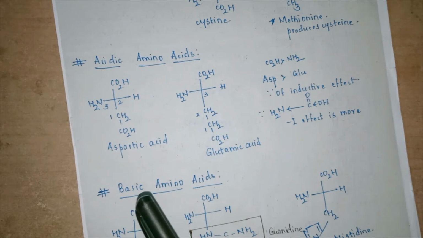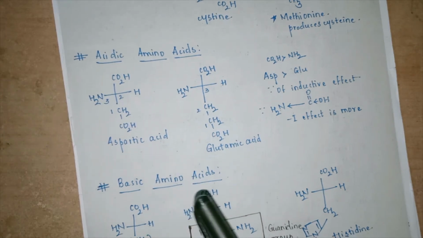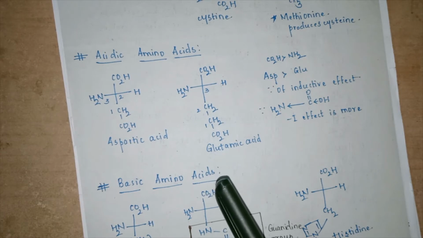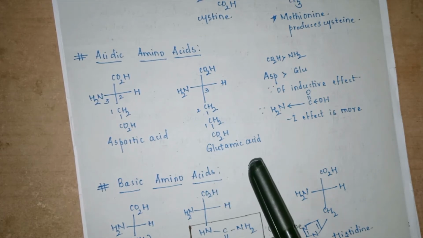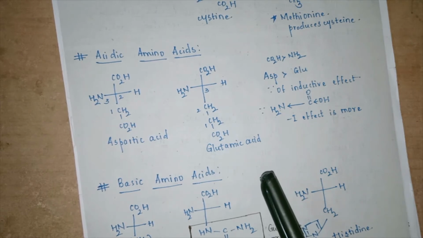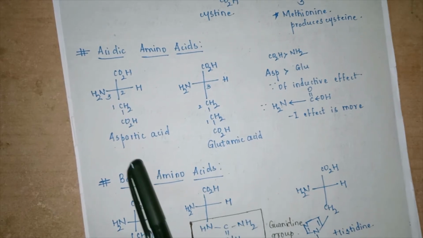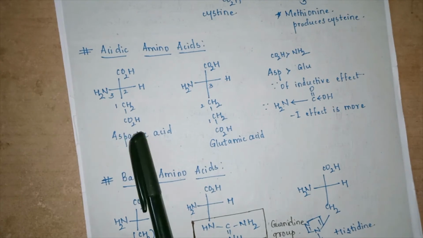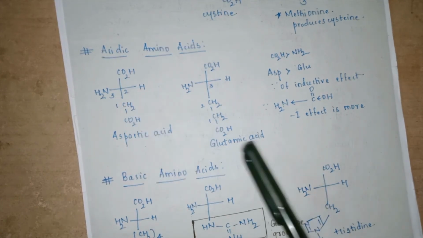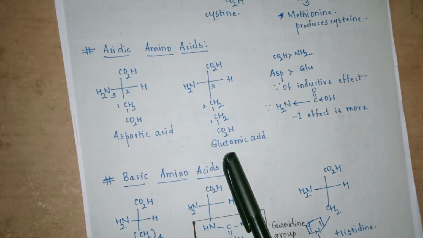Now that we understand the aliphatic and aromatic amino acids, amino acids with an OH group and amino acids with an S group, let us now categorize these amino acids into acidic amino acids and basic amino acids. Basically, if there is more than one carboxylic group, it is categorized as an acidic amino acid. If there is more than one amino group, it is categorized as a basic amino acid. So aspartic acid and glutamic acid, can we not see that there are two carboxylic groups here? Here also there are two carboxylic groups, and hence these are categorized as acidic amino acids.